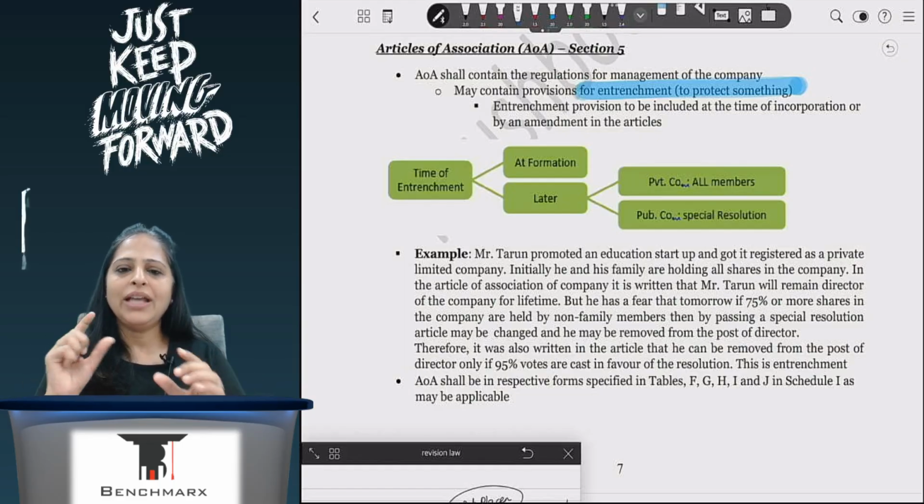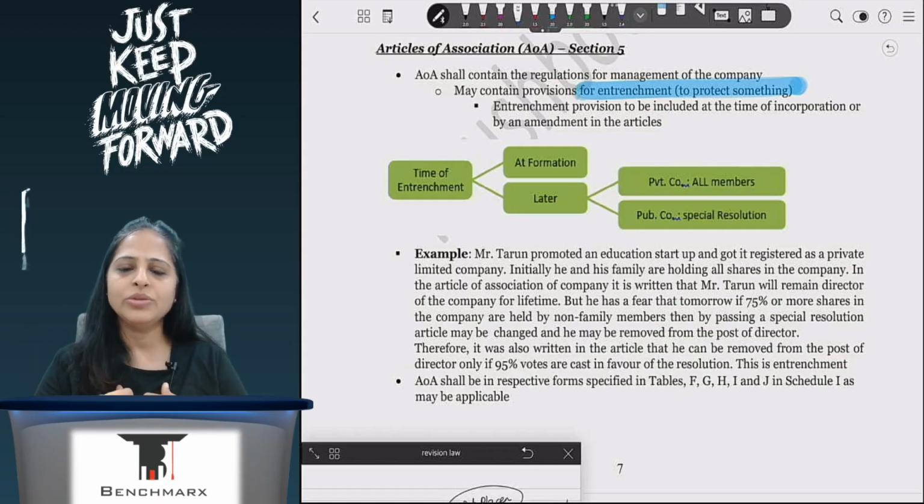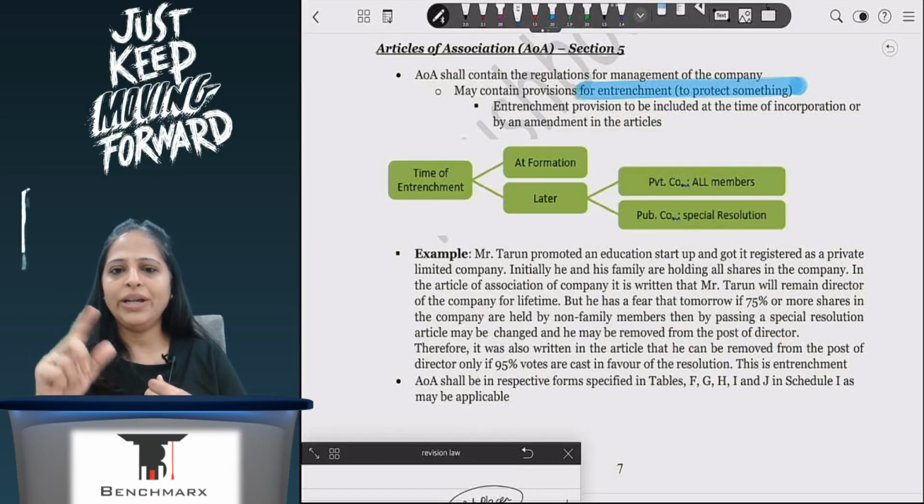In entrenchment, I will have a clause which will say that to do this particular thing, I need to have some percentage which is more than my special resolution. Correct? There's an example here where I want to remove the person who is involved in the formation of the company, and if you want to remove him, then you need to have 95% approval. So 95% is more than special resolution. So entrenchment is stricter than the special resolution.